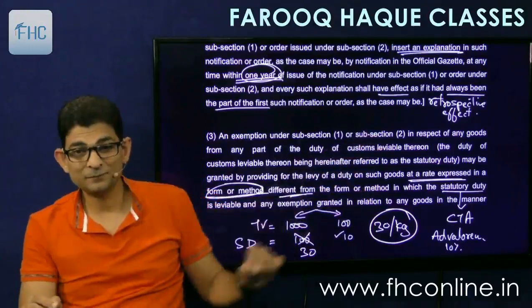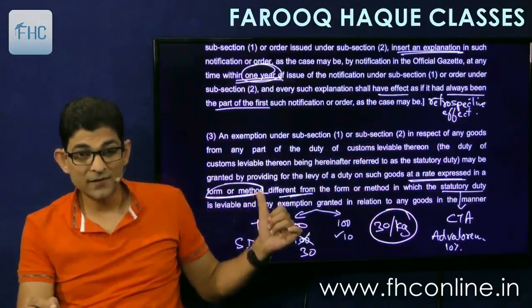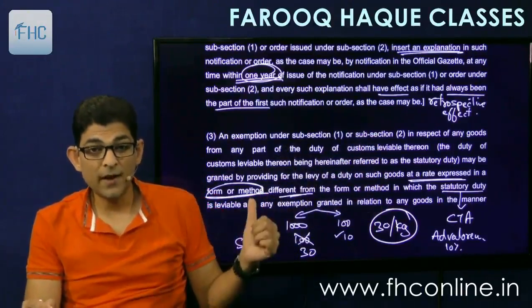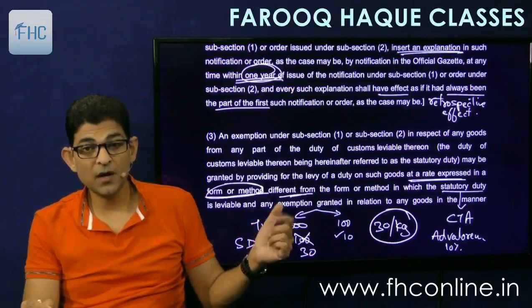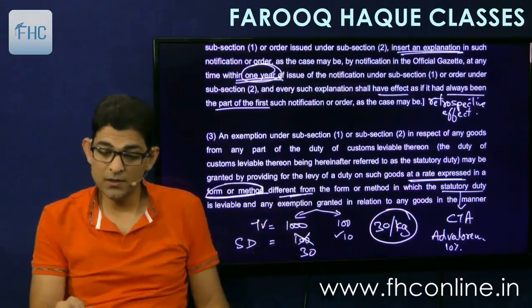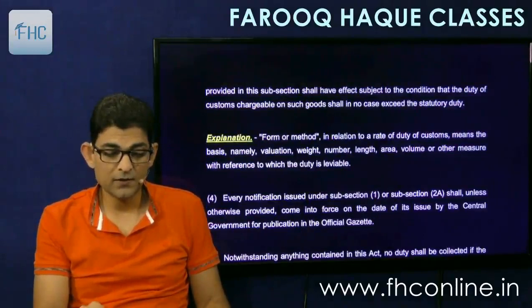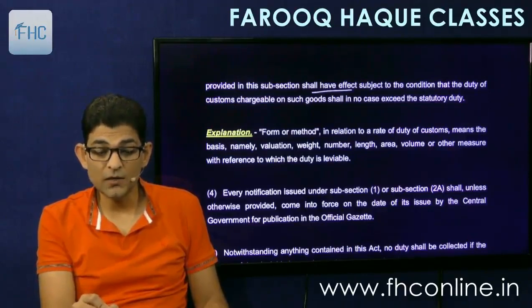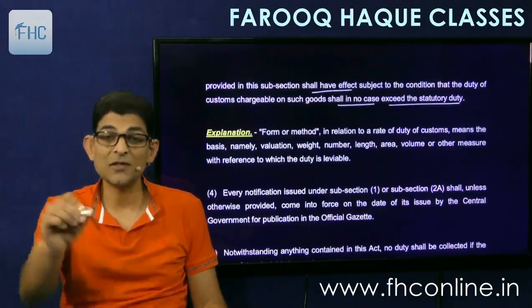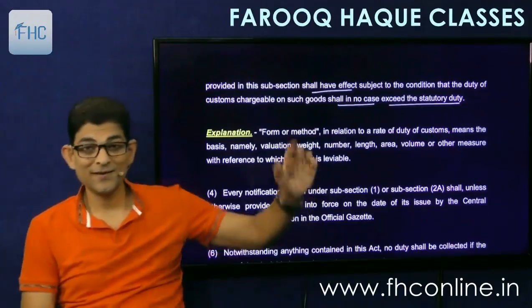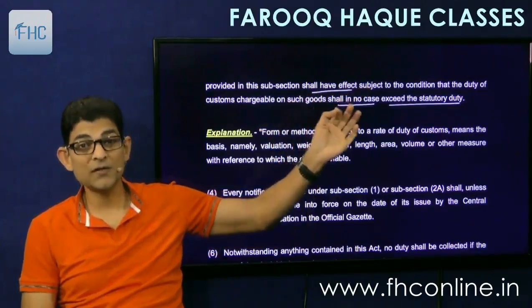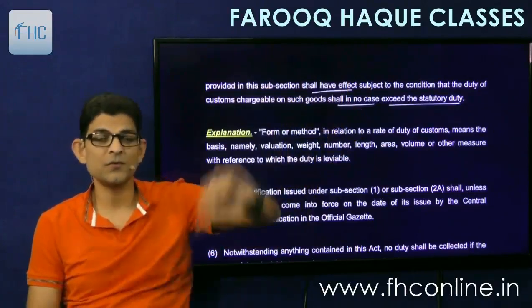So that is given here. See, we have studied till here that they can prescribe a different form and method, different from the form and method in which statutory duty is leviable, and any exemption granted in relation to any goods in the manner provided in this subsection shall have effect subject to condition that the duty of custom chargeable on such goods shall in no case exceed the statutory duty. Understood? That the new duty charged shall in no case exceed the statutory duty.